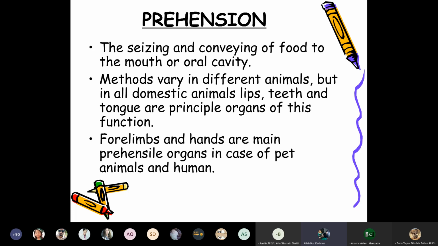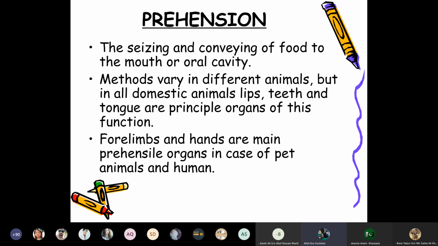Prehension means the seizing and conveying of food to the mouth or oral cavity. The method varies in different animals, but in all domestic animals the lips, teeth, and tongue are the principal organs of this function.